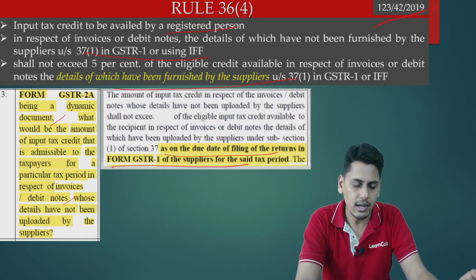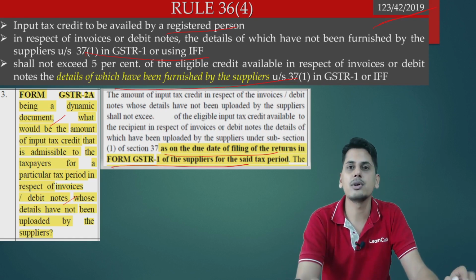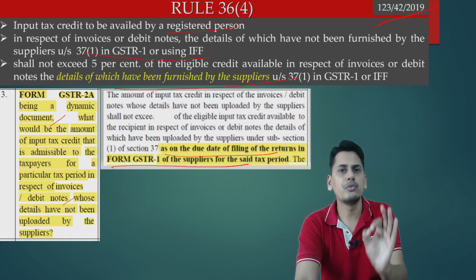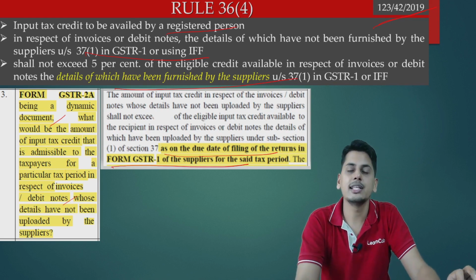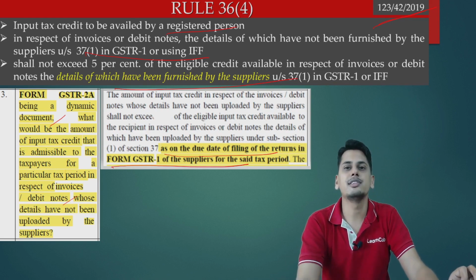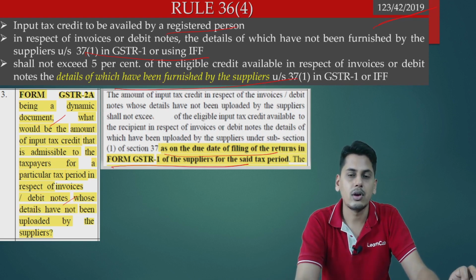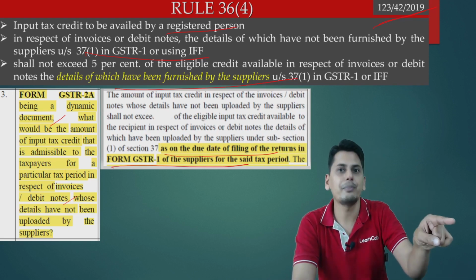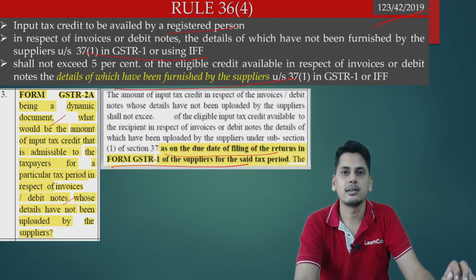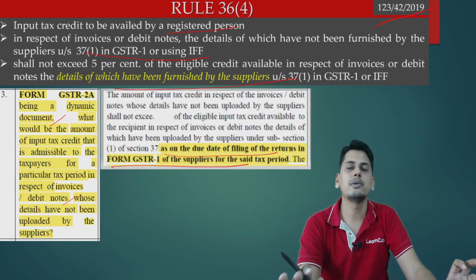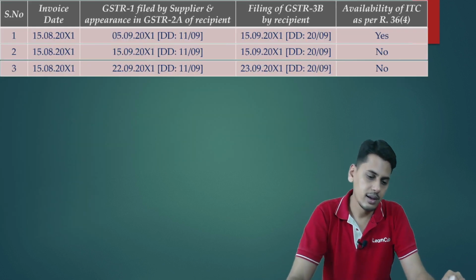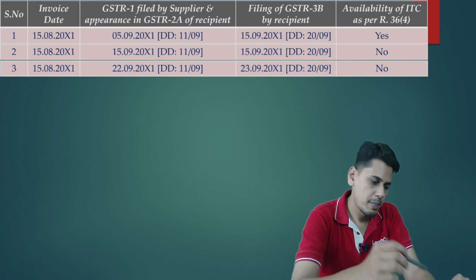36 sub rule 4 is silent. We will also be seeing more examples to get further clarity. For now, just understand 36 sub rule 4, 105% of eligible GSTR 2A of what? Of those suppliers who have filed their GSTR 1 within the due date, subject to a maximum of eligible book input tax credit. So now, friends, let's take an example.